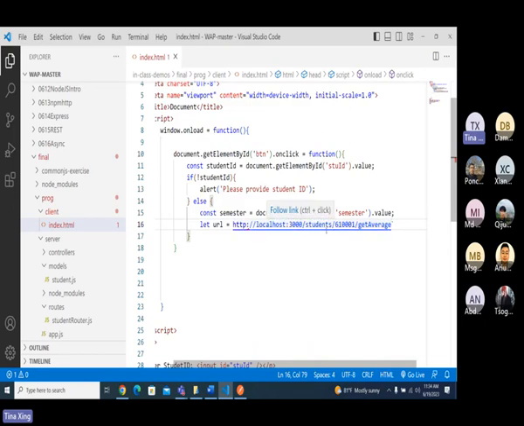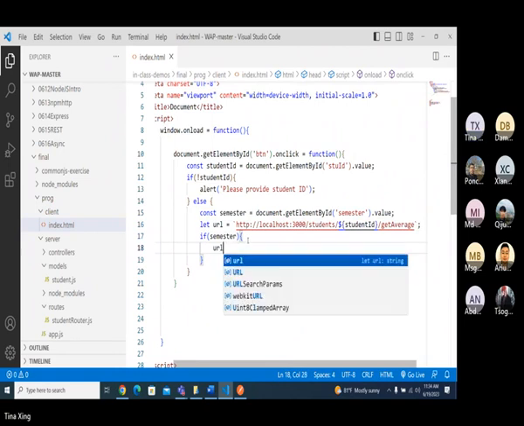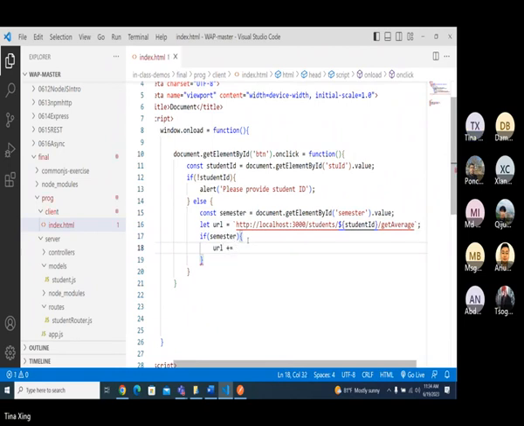Then we replace this one with this student ID, right? This is the default case, and if the semester exists, then we have to have the query string, semester equals.